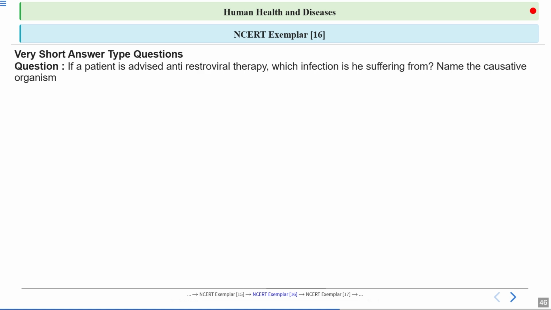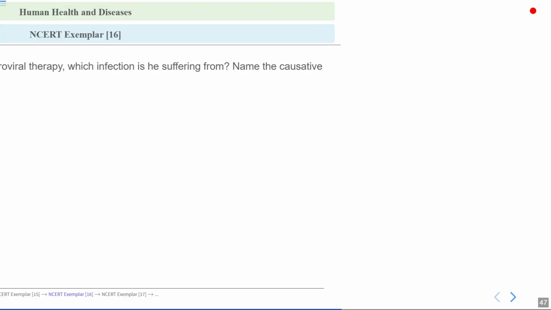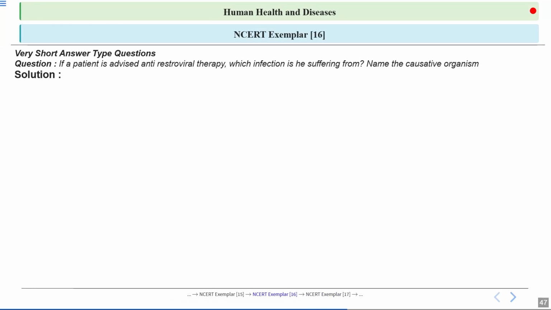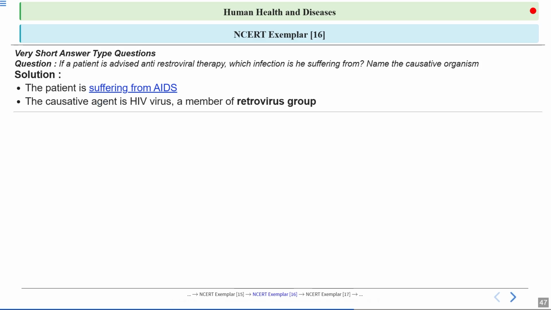The next question is, if a patient is advised antiretroviral therapy, which infection is he suffering from? You have to name the causative organism. So let's have a look at the answer. The patient is suffering from AIDS. So AIDS stands for acquired immunodeficiency syndrome. Okay, the causative agent is HIV, which is a retrovirus, means it has RNA as the genetic material.